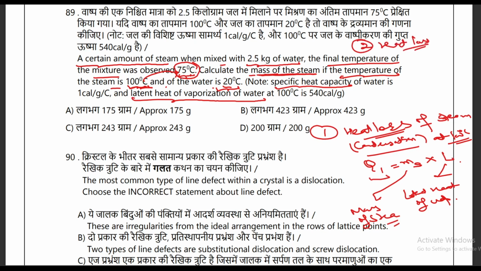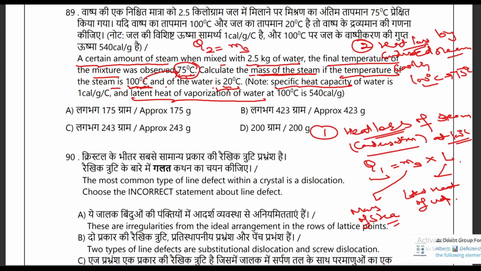And the second heat loss is the heat loss by condensed steam cooling, when its temperature changes from 100 degrees Celsius to 75 degrees Celsius. That you can calculate by taking that heat as Q, which is equal to ms, mass of steam, into C, the specific heat capacity of water, into delta T, which is the change in temperature from 100 degrees Celsius to 75 degrees Celsius.